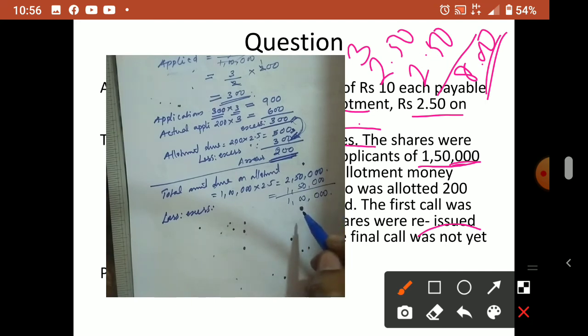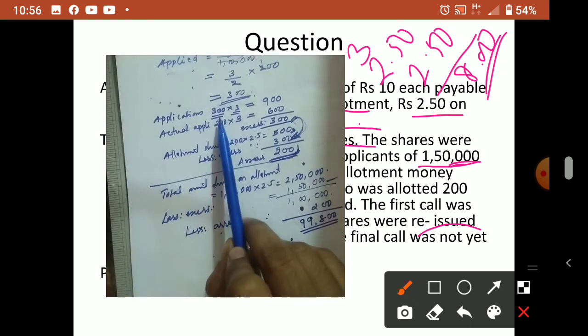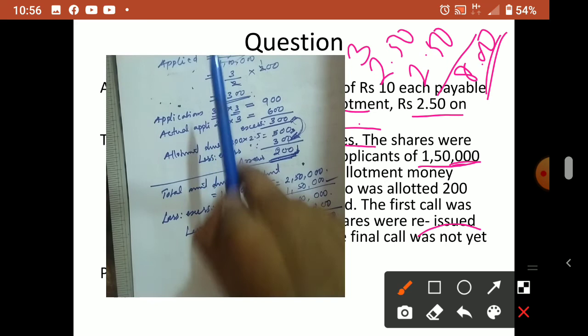So from this 1 lakh, who has not paid? This person has not paid 200 rupees. So less arrear. This excess is actually already received, that's why we minus. Now what we have not received, that also will minus. 200 not received from that shareholder. So total received on allotment is how much? 99,800 is the total amount received on allotment. Clear?